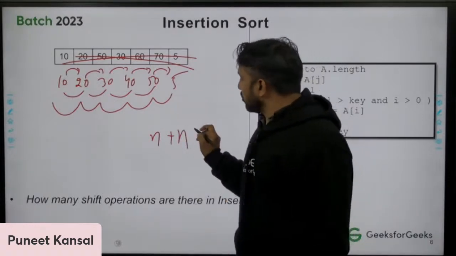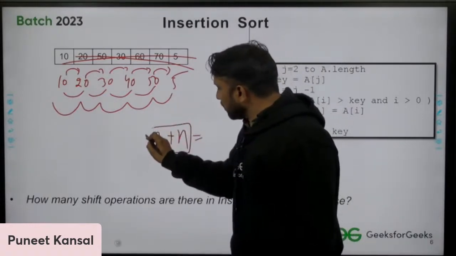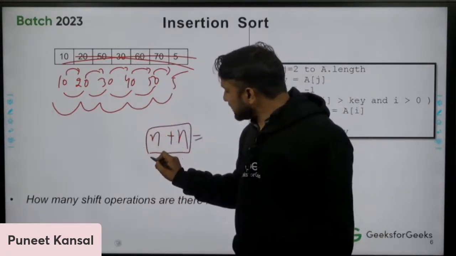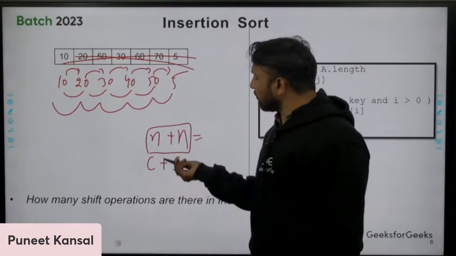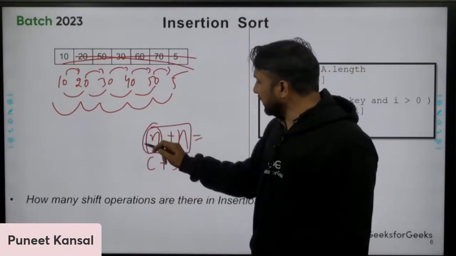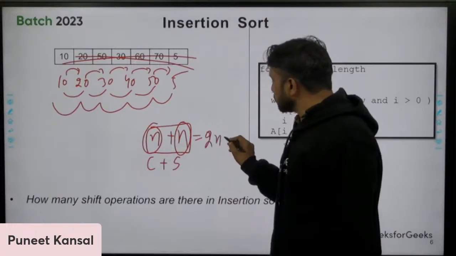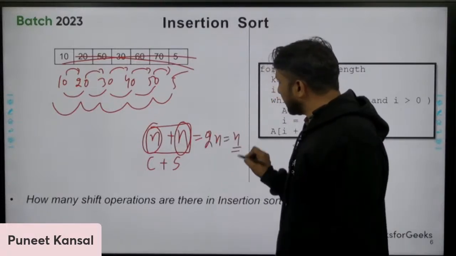So the total number of operations you perform, comparisons and shifts, that is the complexity of any algorithm. Comparison is n, shift is n. Total is 2n, so that is again n asymptotically.